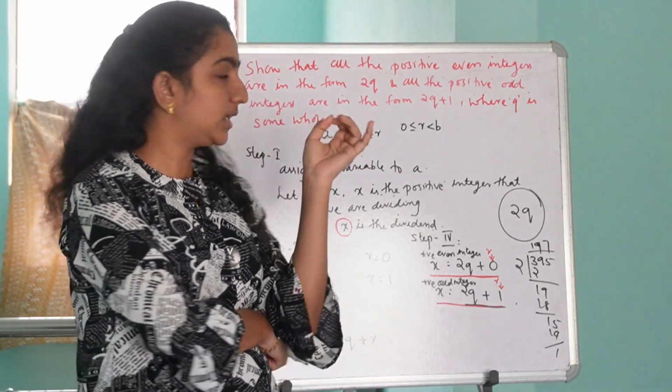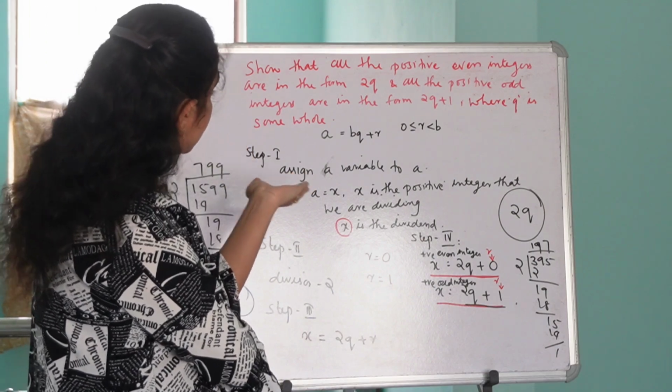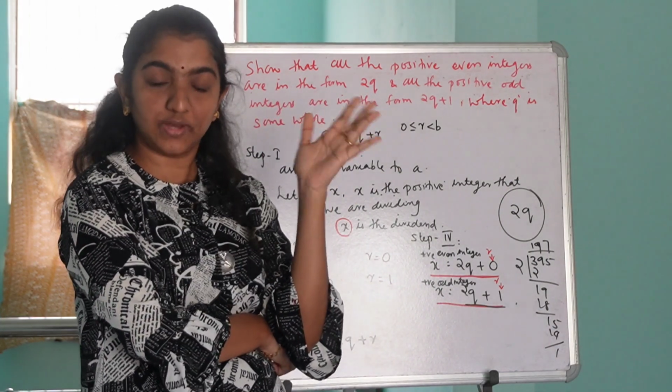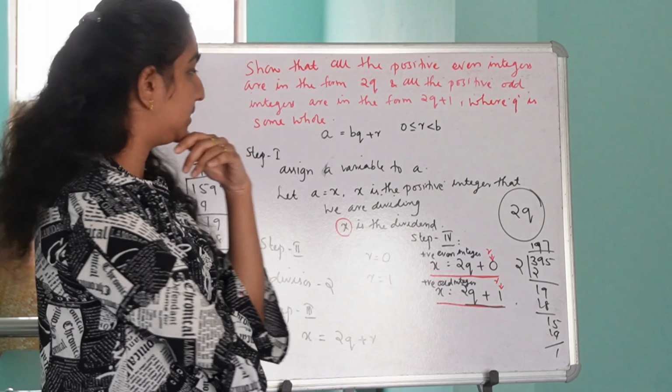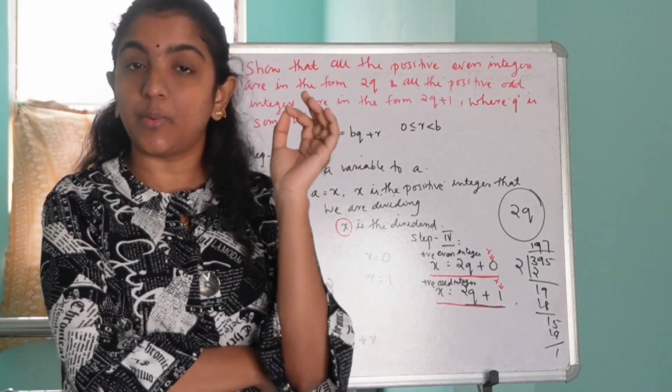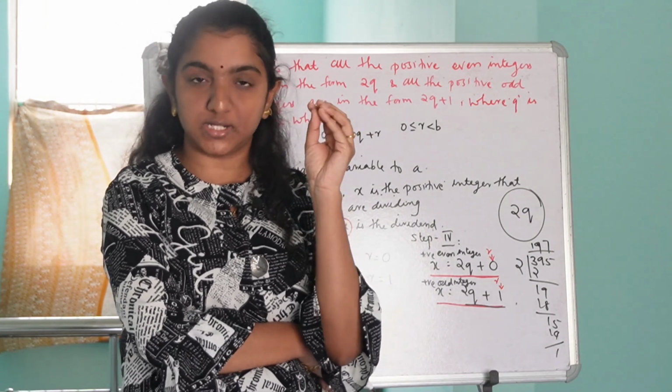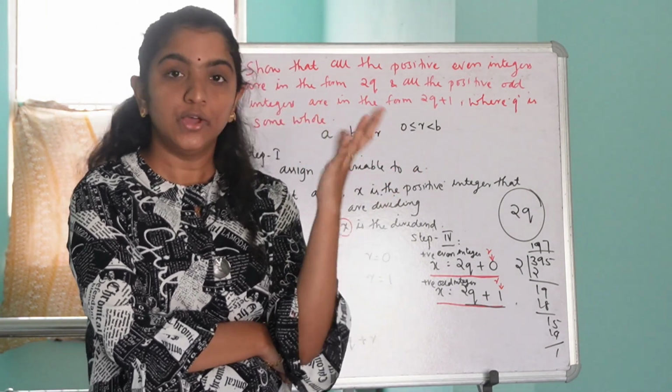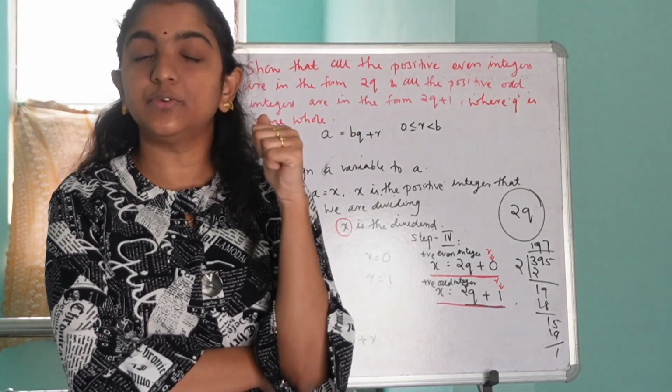To A. So here we assigned x to A. We assigned the variable x to A. That is, let A is equal to x. So here we can say x is the positive integer that we are dividing. So x is the dividend. This is the first step.